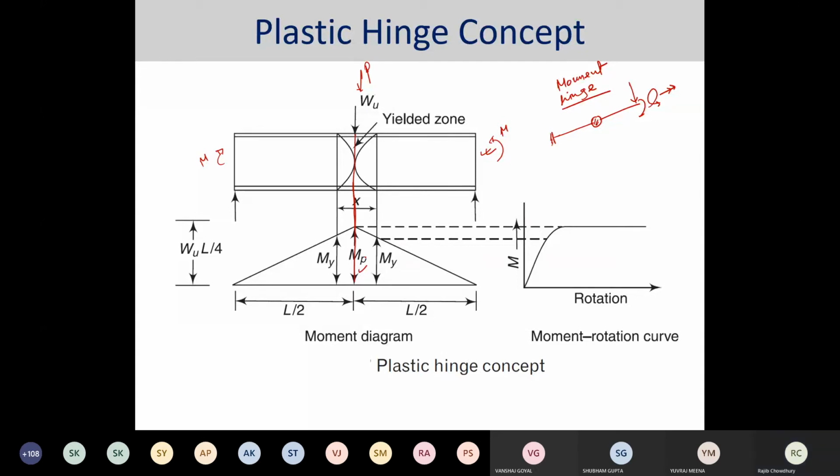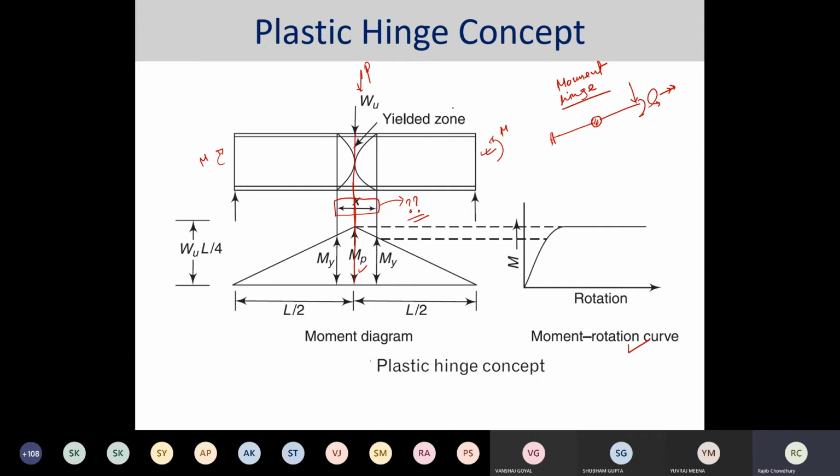Okay. And accordingly, your moment rotation or moment curvature relationship will also be specified over here. Now, one thing that we should take note of over here is this x, which is called your yield length or yield section. So it can also be identified.